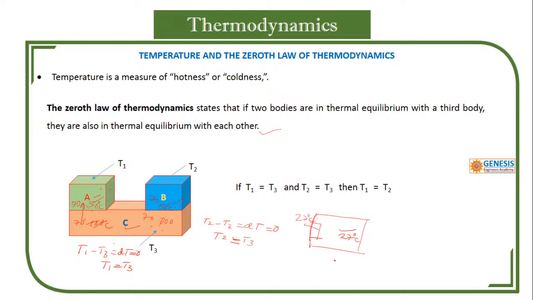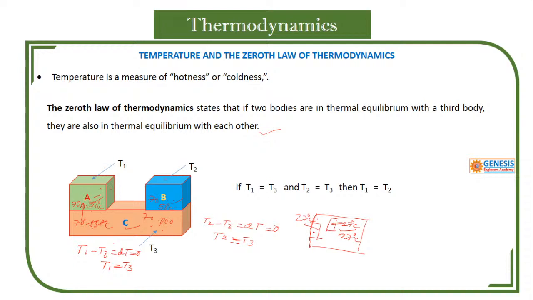Am I right or not? Right. So if you keep a bottle of water in this room, it also reaches some temperature. After some time, this bottle also attains a temperature of 27 degrees.